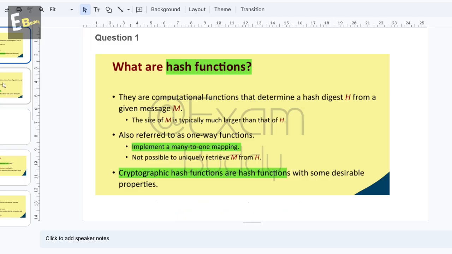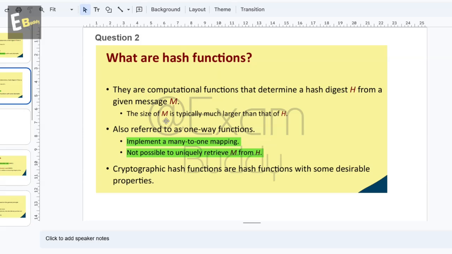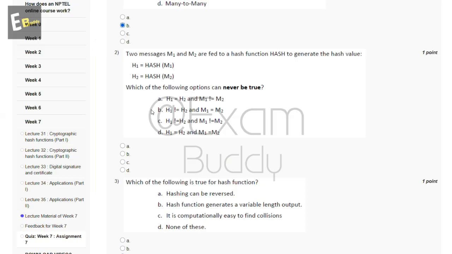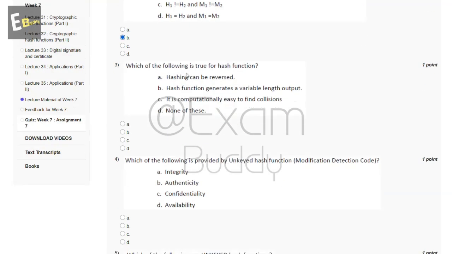So question second, what are hash functions? They implement a many to one mapping, so it is not possible to uniquely retrieve M from H. So the answer of our second question is B. Now the third question is, which of the following is true for hash function? So these are the options, and the answer of our third question is D, none of these.